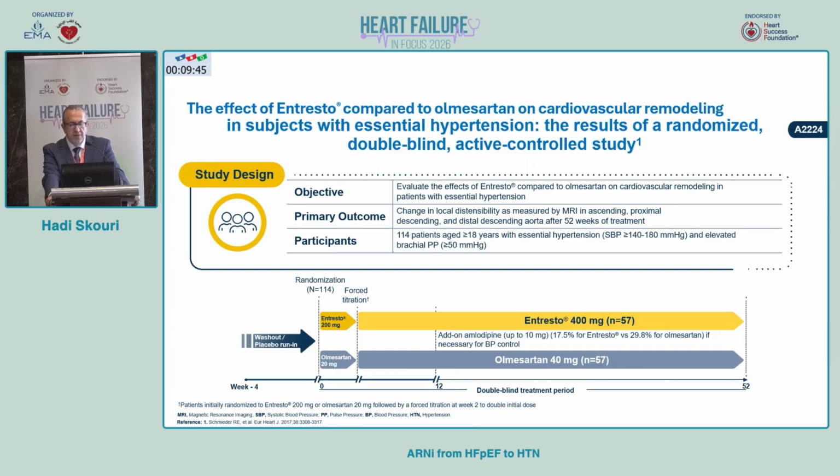They included 114 patients aged more than 18 years with essential hypertension, randomized to 200 or 400 milligram of sacubitril/valsartan versus olmesartan, which could then be increased to 400 milligram versus olmesartan increased to 40 milligram in these patients. If the blood pressure was not controlled, amlodipine was allowed. And we can see that amlodipine was prescribed more in the olmesartan group, 30% versus 17% in the sacubitril/valsartan group.